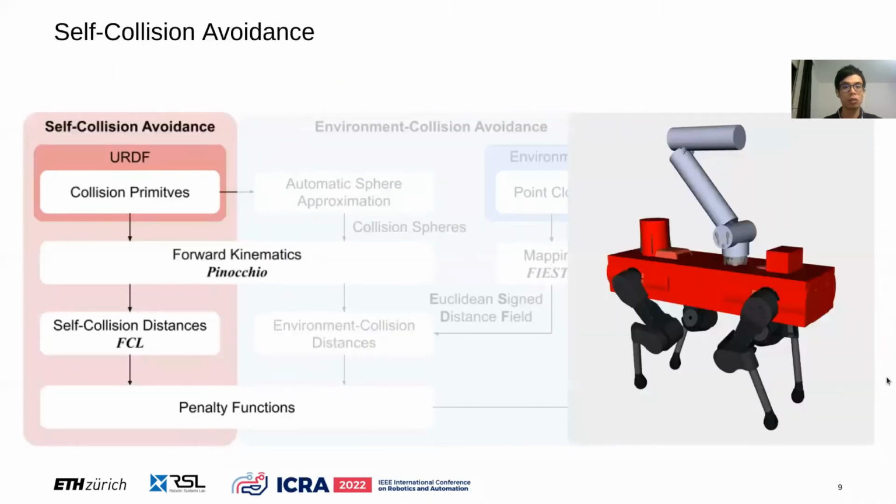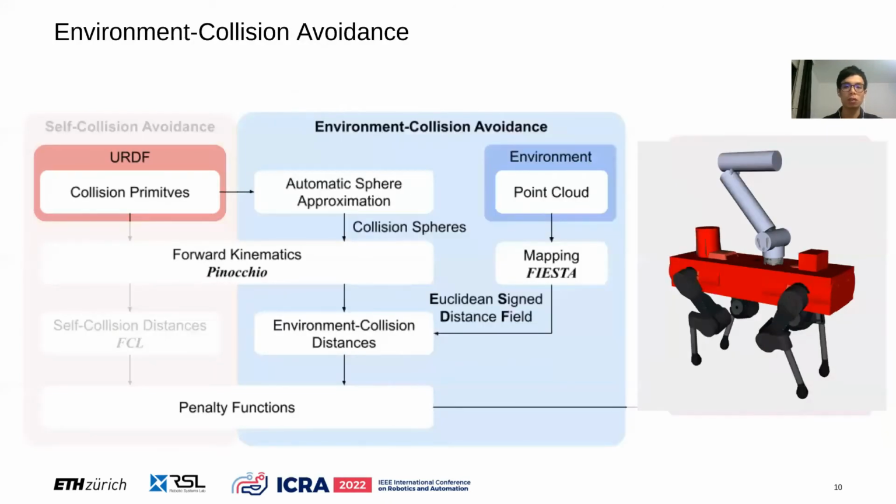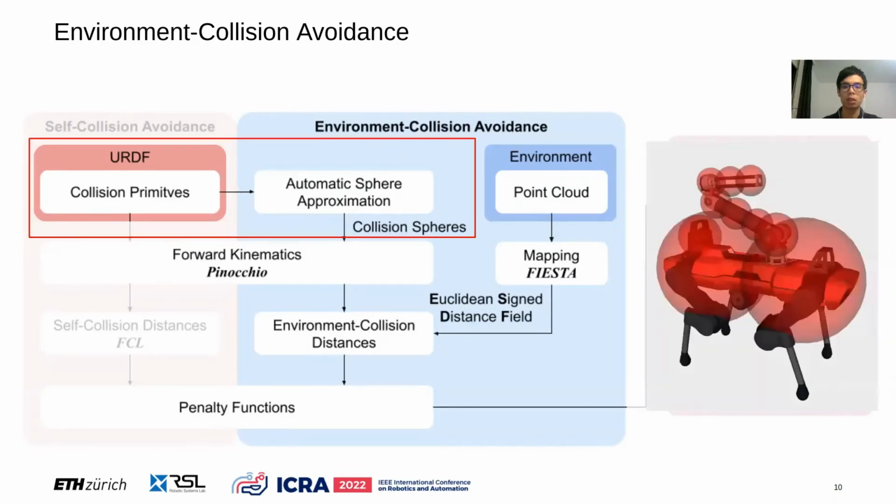For self-collision avoidance, the distances between collision primitives are computed using the FCL library with the forward kinematics updated by the Pinocchio library. For our quadrupedal manipulator, we consider the distances between the two collision bodies on the arm and three on the body.